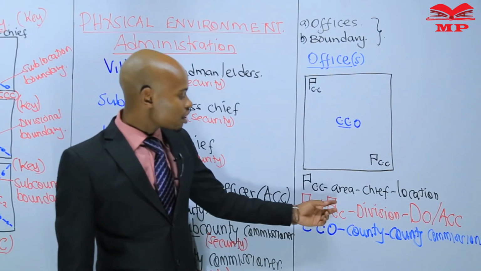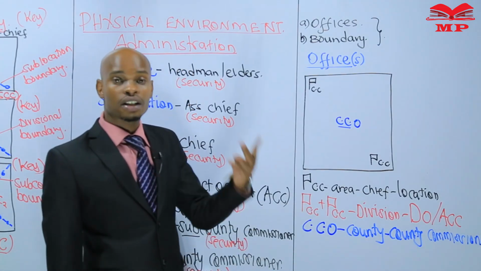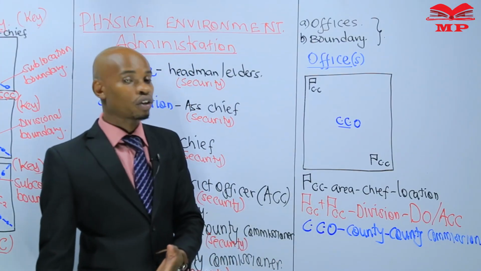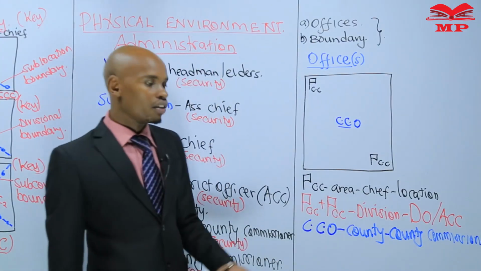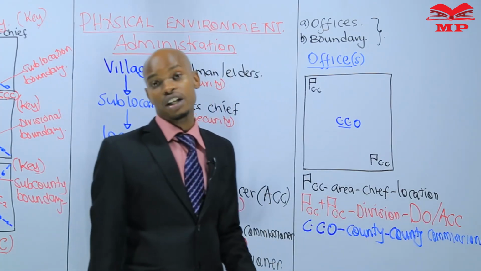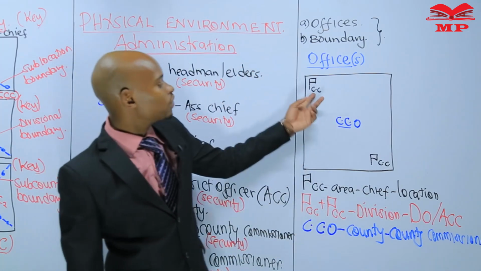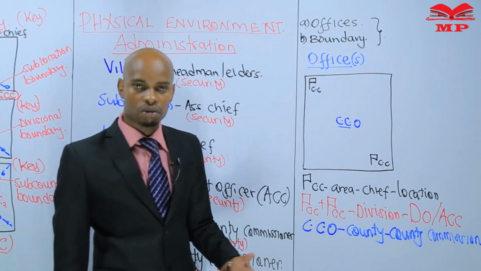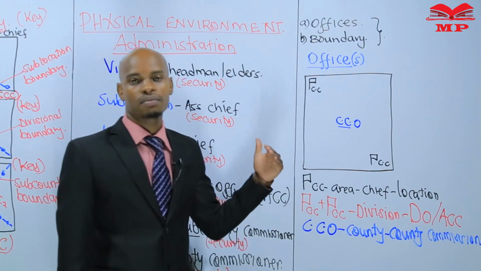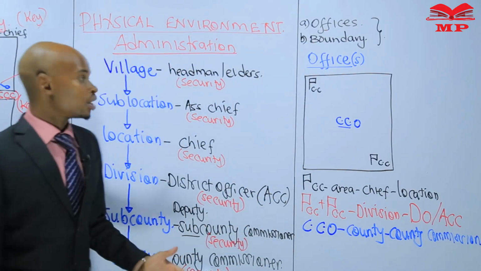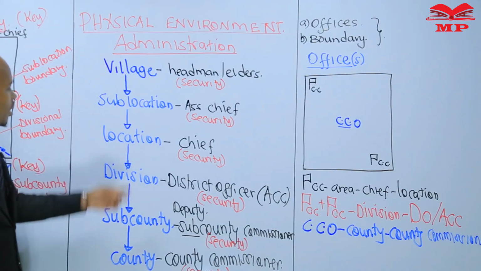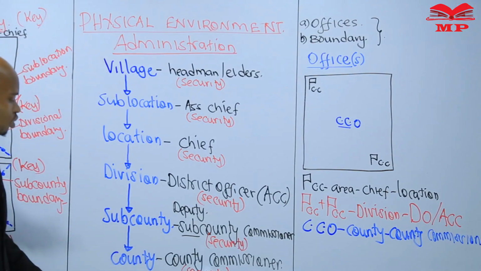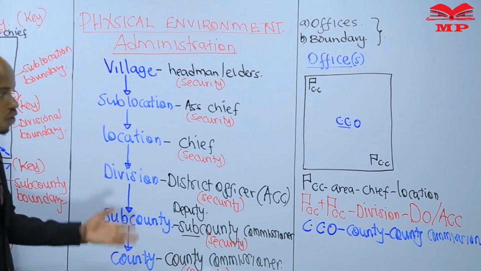A chief's camp plus another chief's camp means there are 2 chiefs, and 2 chiefs will not be the head of a location. Now we have a division, and a division is under a district officer or assistant county commissioner. What if there is more than 1 office that are not the same? Simple. Go for the highest office according to the hierarchy. If there is a sublocation office, a location office, a division office, or probably also a sub-county office, you go for the highest. You go for the highest.